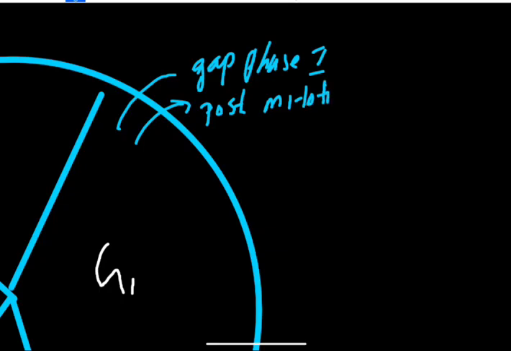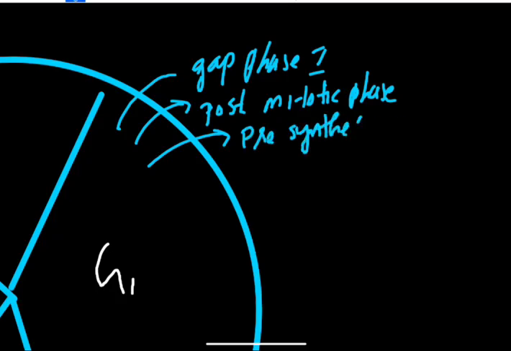Or also we can say pre-synthesis phase, because it occurs before the S phase. So these are the three different names for the G1 phase.